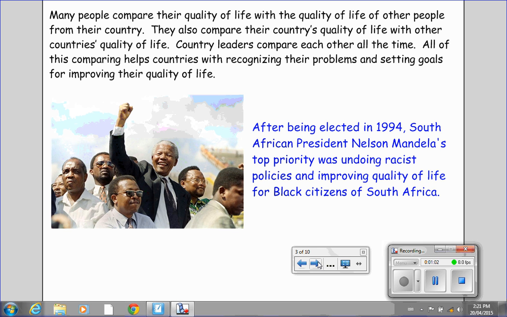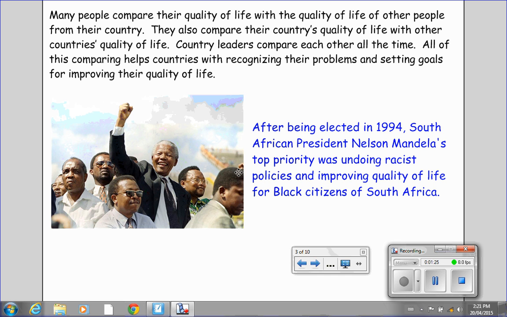Many people compare their quality of life with the quality of life of other people from their country. They also compare their country's quality of life with other countries' quality of life. Country leaders compare each other all the time. All of this comparing helps countries with recognizing their problems and setting goals for improving their quality of life.